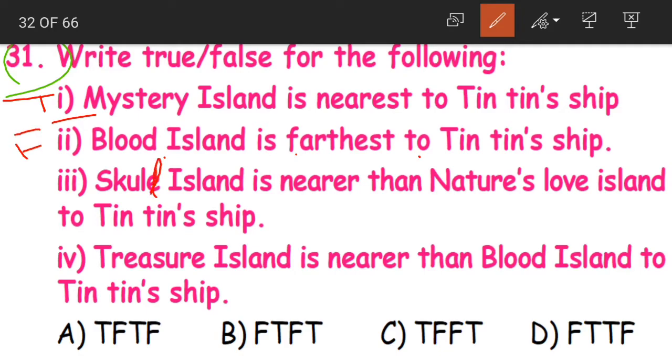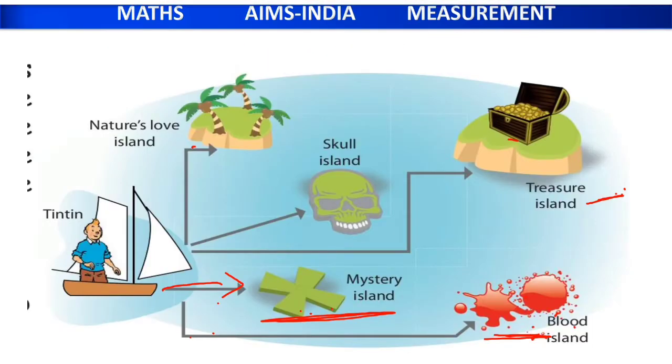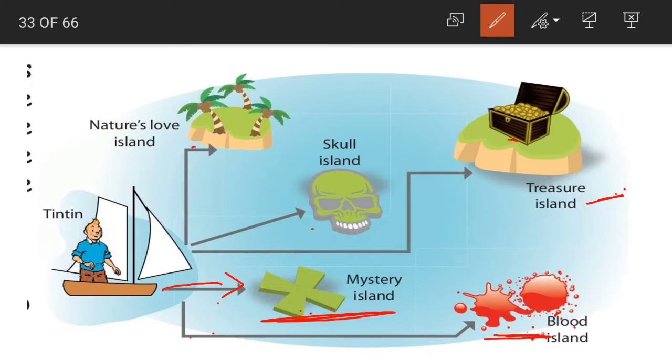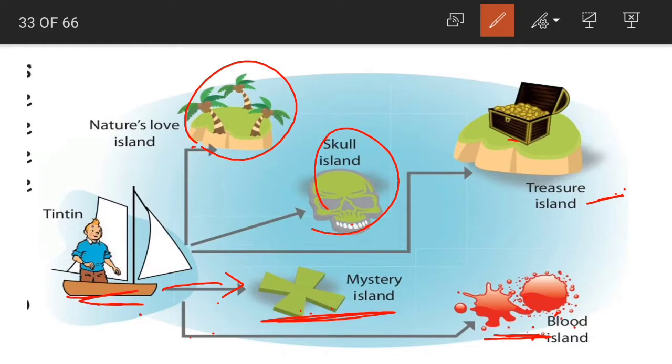Next statement 3. Skull Island is nearer than Nature's Love Island to Tintin's ship. So what are the two islands that we are talking about? Skull Island and Nature's Love Island. Now which is nearer, children? This is our Tintin's ship, right?